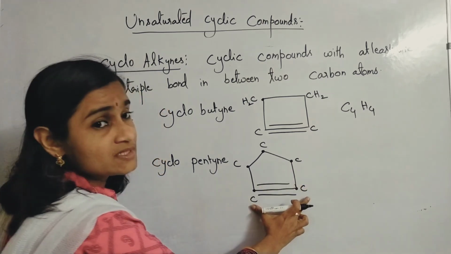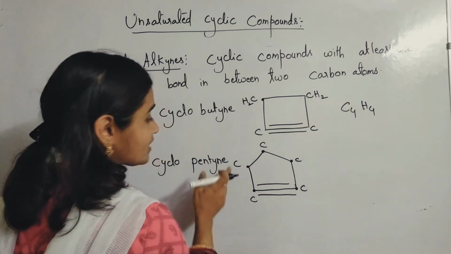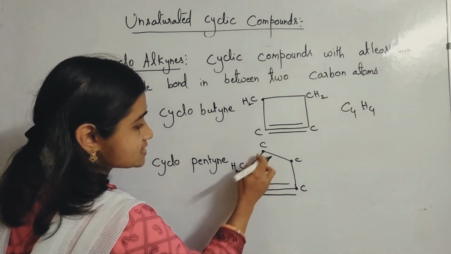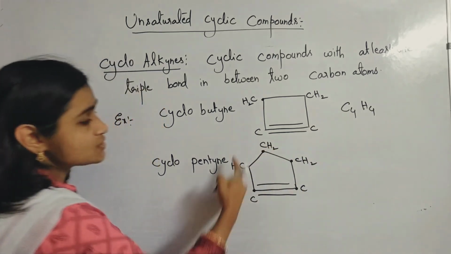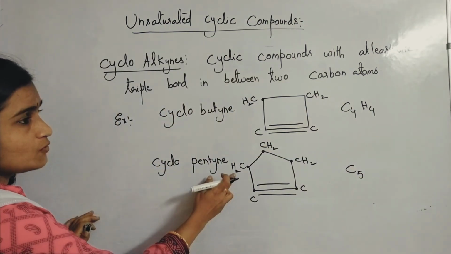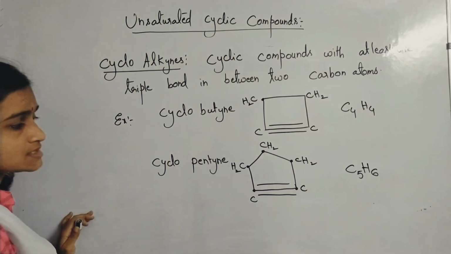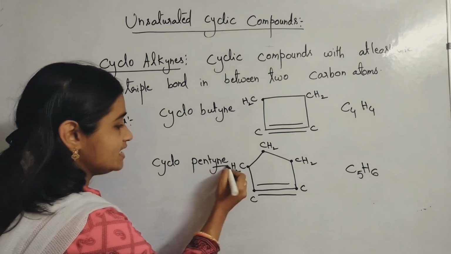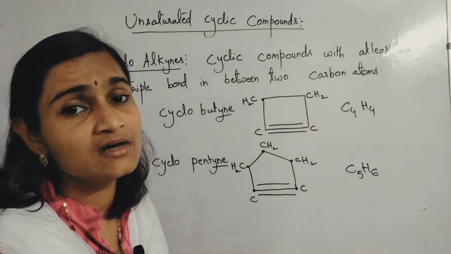So for the down 2 carbons, hydrogens need not be attached, because they already satisfied tetravalency. Now for this carbon, 1 here, 1 here. So 2 hydrogens more you need to keep. For this carbon also, 1 here, 1 here. 2 more it requires. 1 here, 1 here. 2 more it requires. So what will be the formula for this compound? Carbons are 5. And how many hydrogens are there? 6 are there. 1, 2, 3. 3 2s are 6. C5H6. It is called as what? Cyclopentyne. Y-N-E, yne. So like that, you can write the structures for the cyclic compounds.